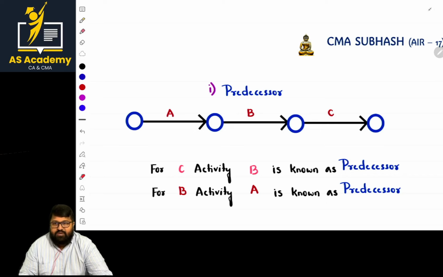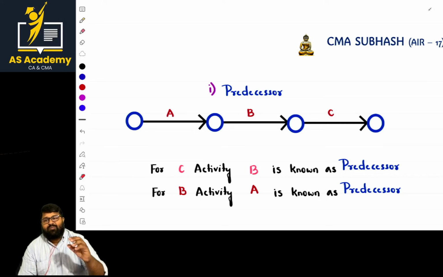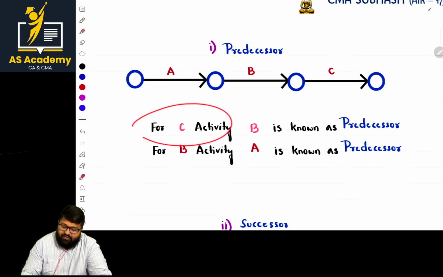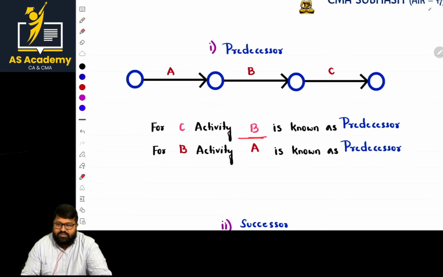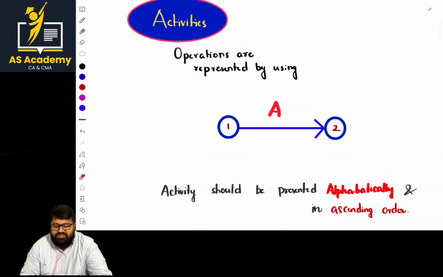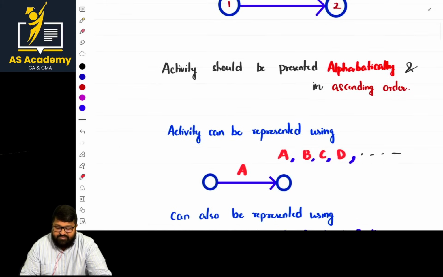B. Predecessor and successor are very important. Why? Because in the question they will give activities and what is preceding them, or what the predecessors are. So for activity C, the predecessor is B. And for activity B, the predecessor is A. This is the basic terminology. So the activity is clear now: the activity is represented in the form of an arrow and it is labelled with letters.